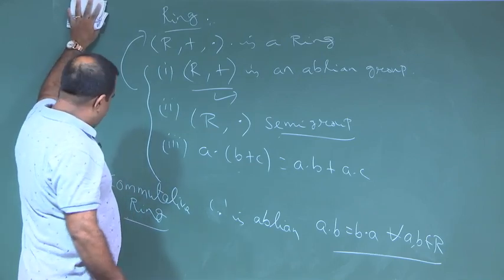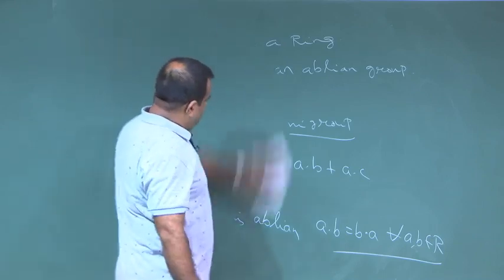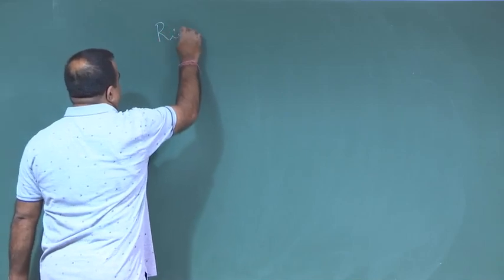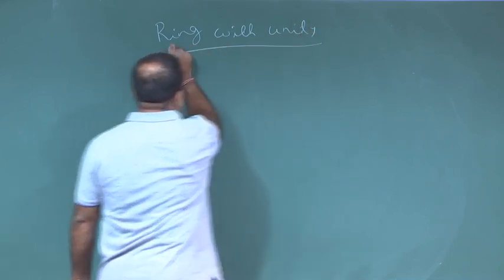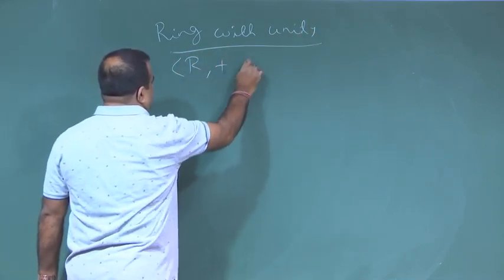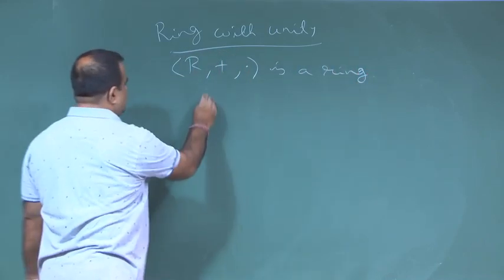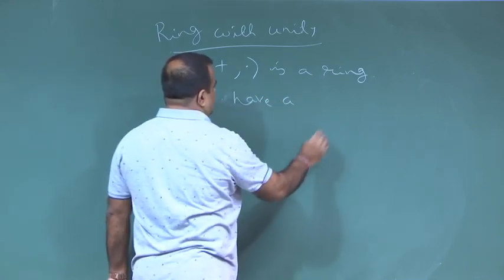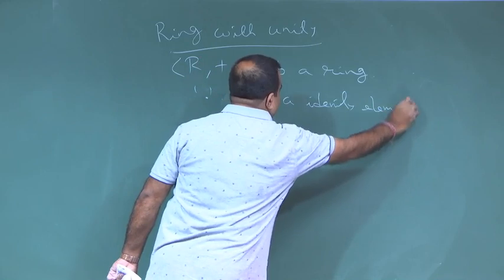Now, we will just recap ring with identity element. Along with this, if we have an identity element or unity element, it is a ring with unity or identity element. That is, this ring has an identity element under this dot.